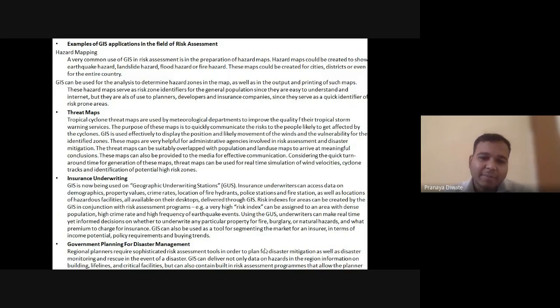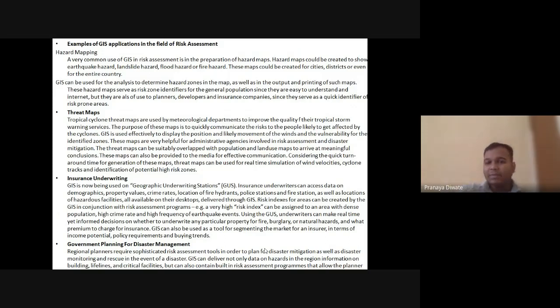The threat map can be suitably overlapped with the population and land use map to arrive at meaningful conclusions. This map can be provided to the media for effective communication, considering the quick turnaround time for generation. This risk threat map can be used for real-time simulation of wind velocities.